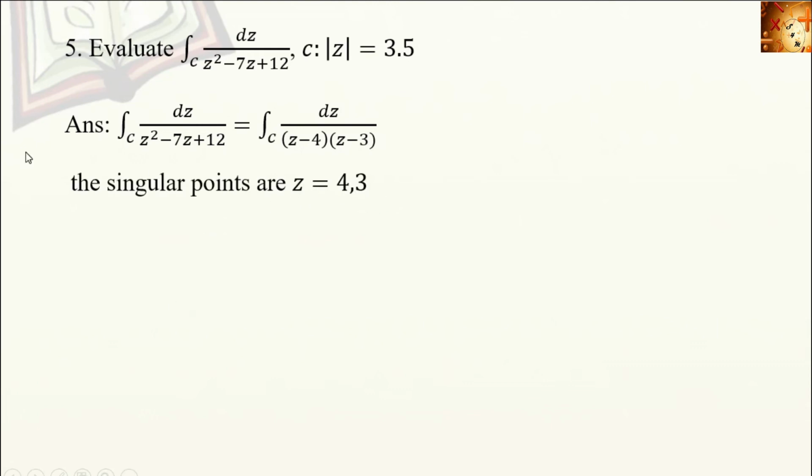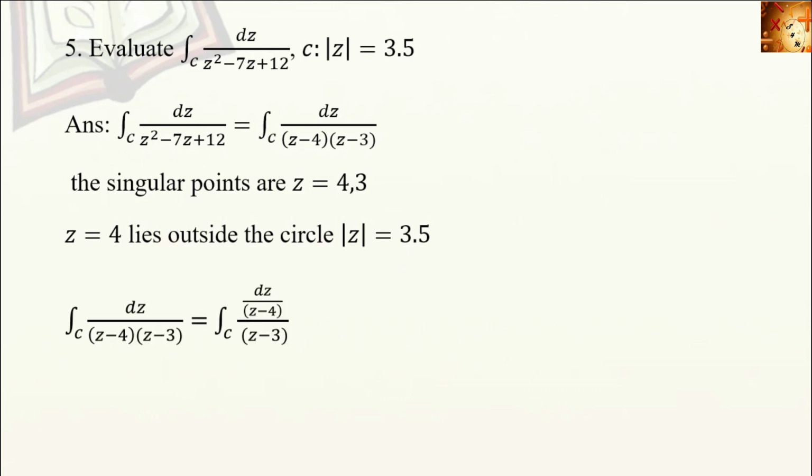Next we want to find which point lies inside the region. Here z = 4 lies outside the circle |z| = 3.5, because it is centered at the origin with radius 3.5. So 4 lies outside and 3 lies inside the region. So we can rewrite this integral as the integral over C of [dz/(z - 4)] divided by (z - 3), because z = 3 lies inside the region.